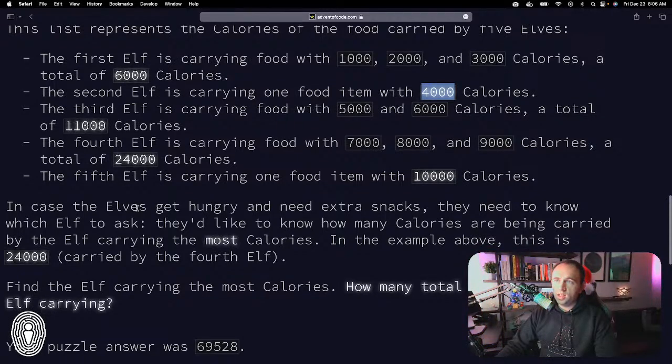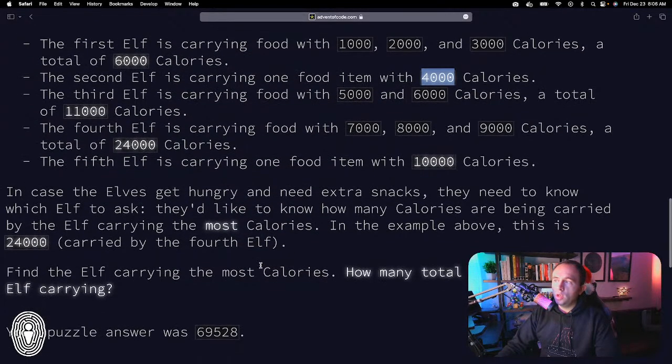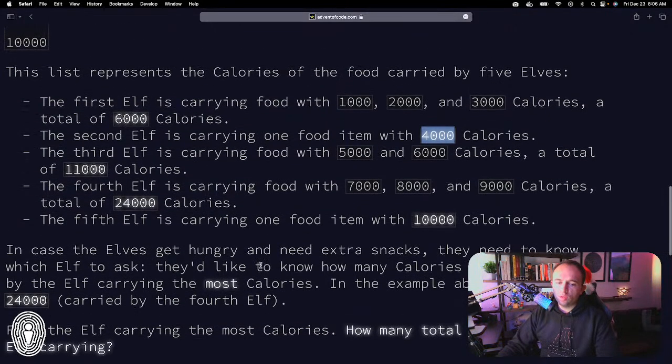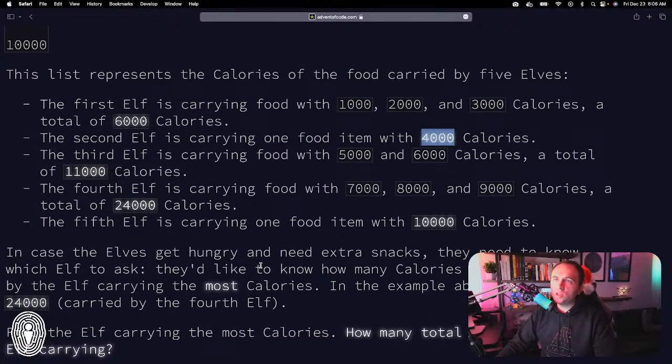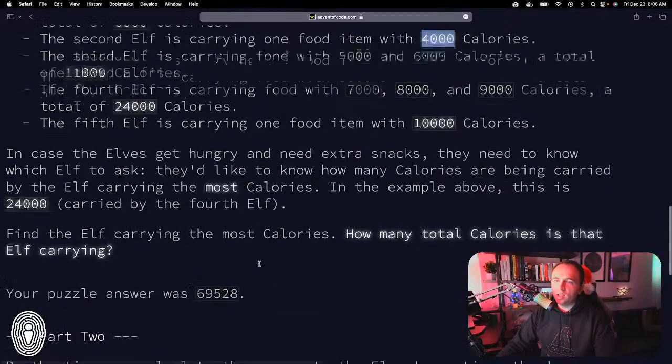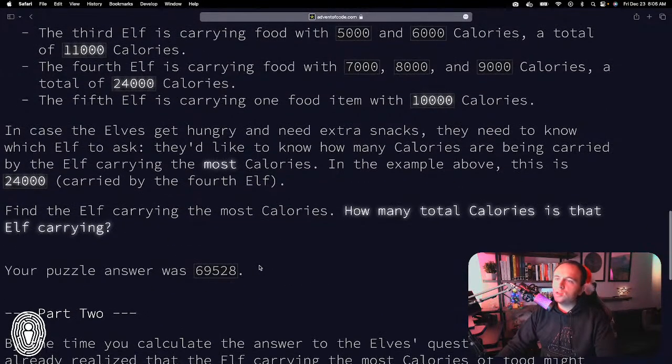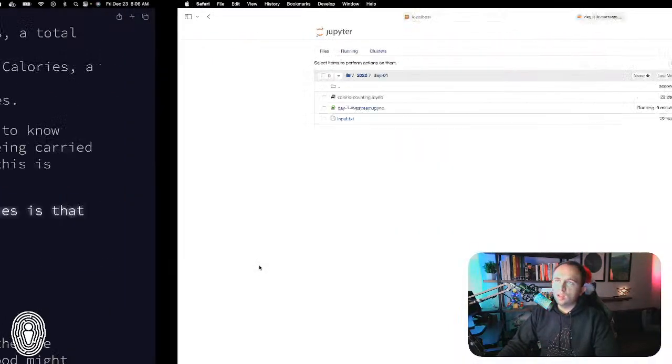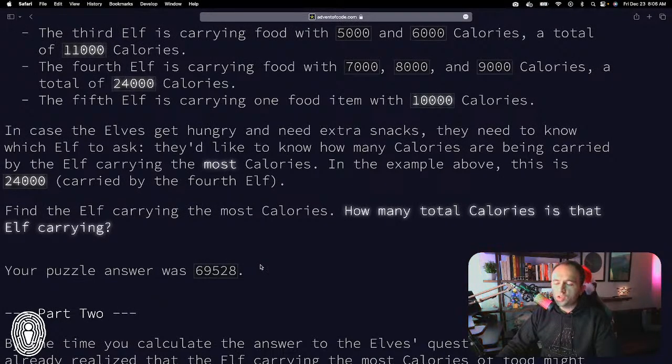In the case where the elves get hungry and need extra snacks, they need to know which elf to ask. So they'd like to know how many calories are being carried by the elf carrying the most calories. In the example above, this is 24,000. So we are looking for who is carrying the most. Now, I just revealed the answer down there, but it's not going to be as easy to derive the answer. I don't even mind showing it, because there's no way you're going to figure this out just by combing through the input text file. I guess you technically could, but it's so long that it would take you all day to do by hand.